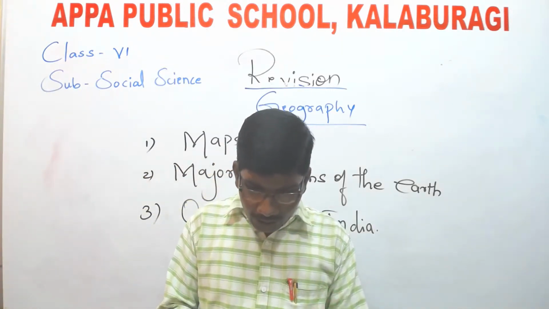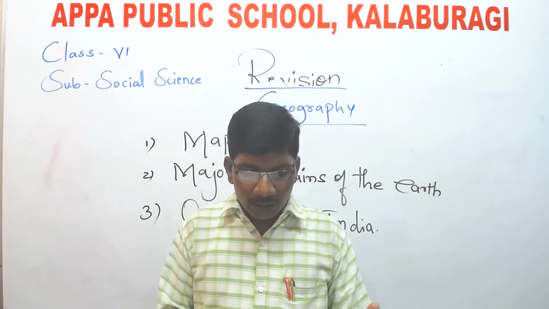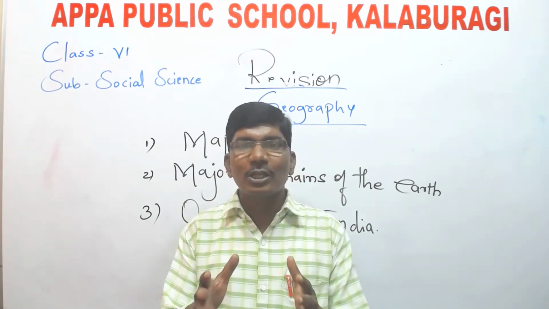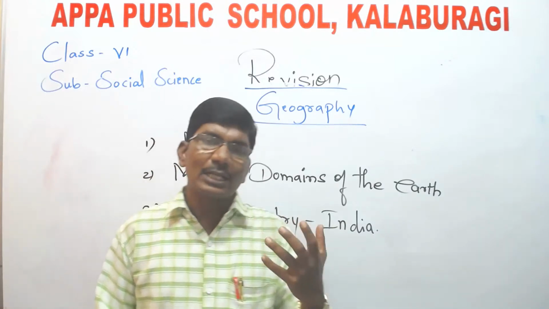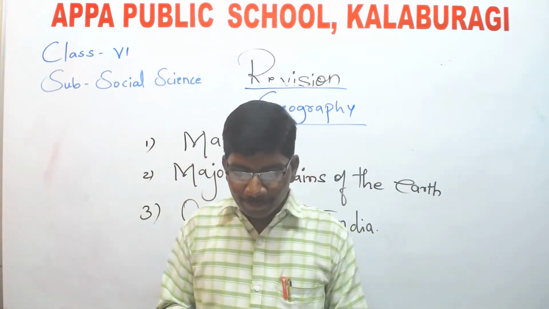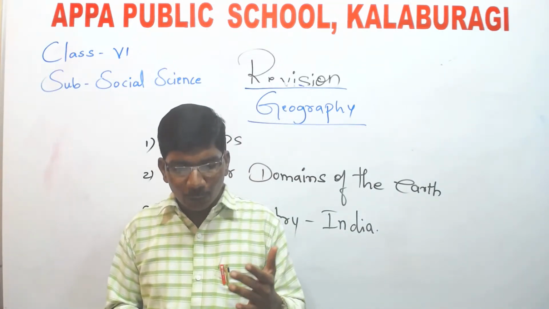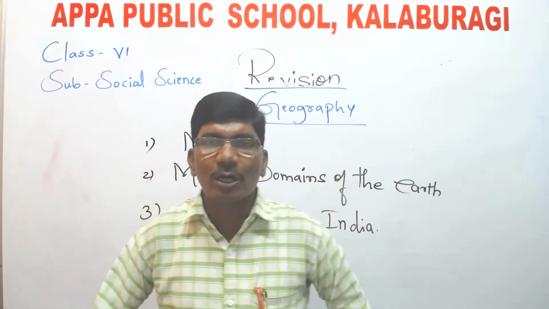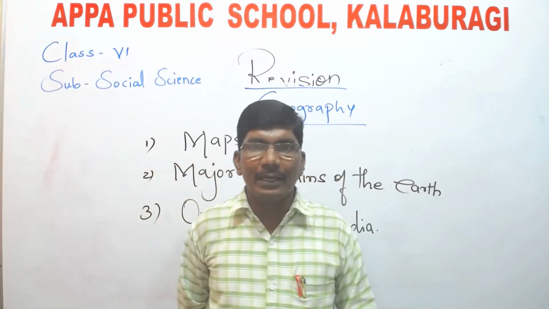So, history, civics and geography. Overall, there are 11 chapters. From the history part, 4 chapters are there. From the civics part, there also 4 chapters are there. And from the geography part, 3 chapters are there. 4 plus 4 plus 3 is equal to 11. All these 11 chapters you have to read for the annual examination.